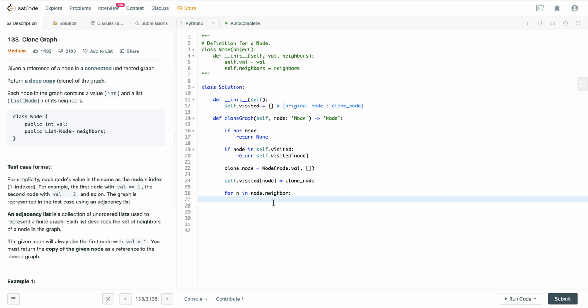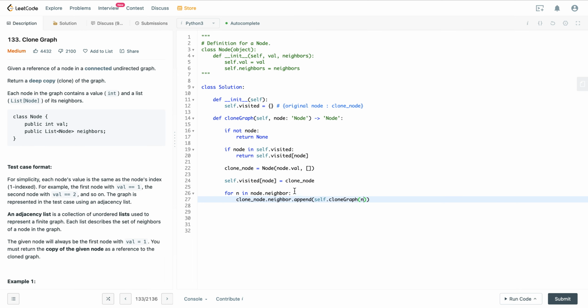So for n in node.neighbors, clone node.neighbors dot append. We want to append this node's neighbor to the clone node's neighbors, right? So what can we do? We can do self.clone graph, and we pass in n as its neighbor. So n is each of the node's neighbors.